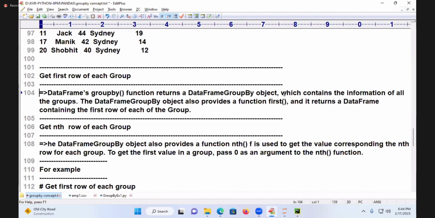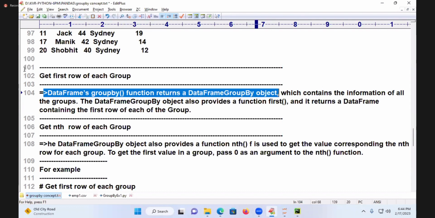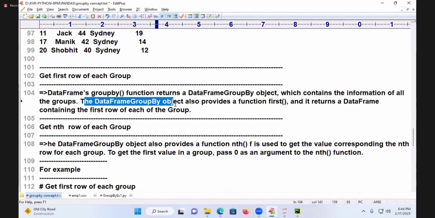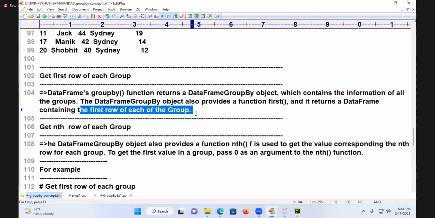I want to get some information. I can see the time is over, but still I want to continue because this is important. In the group by, I want to take the first person, the first row. The DataFrame groupby function returns a groupby object which contains all the information about the groups. The groupby object also provides a function called what? first. It returns a DataFrame containing the first row of each group.